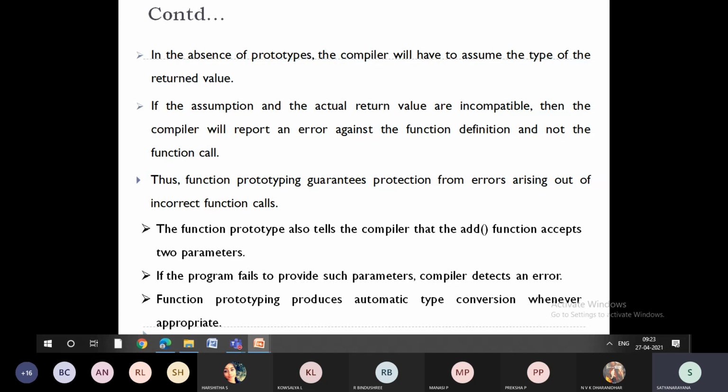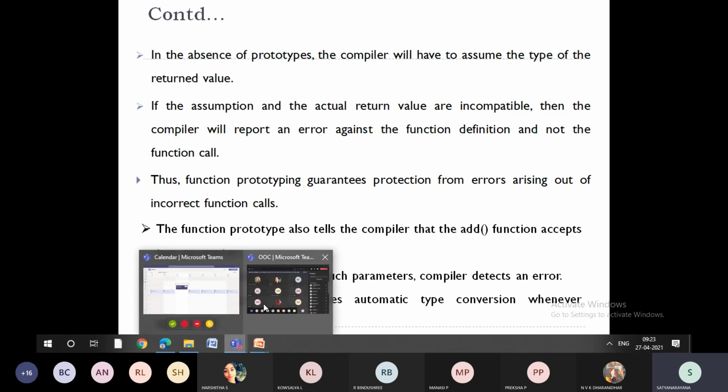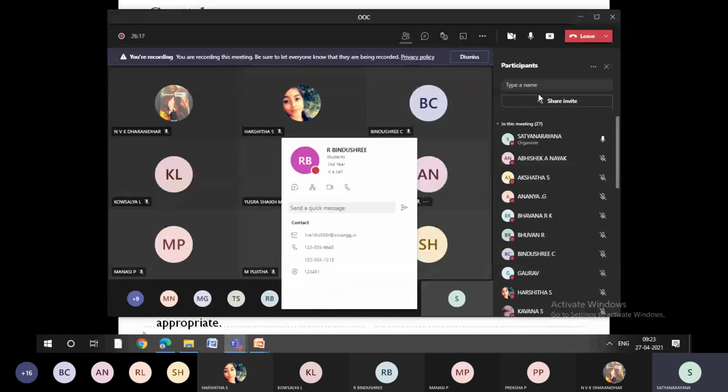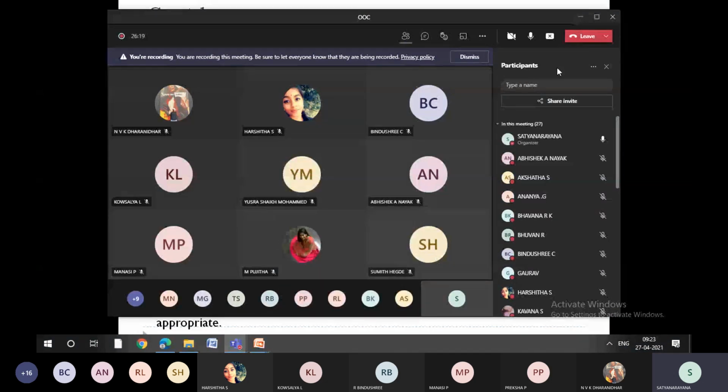there is a concept called type conversion. So in function prototyping, it will also do the type conversion process whenever it is required. Type conversion is allowed in C++ function prototyping. In C also we have seen type conversion. So what is type conversion? Anyone? In C you have seen type conversion. What is type conversion and how is it done?